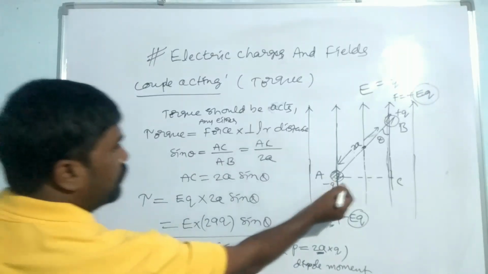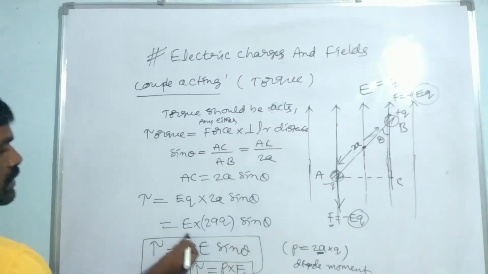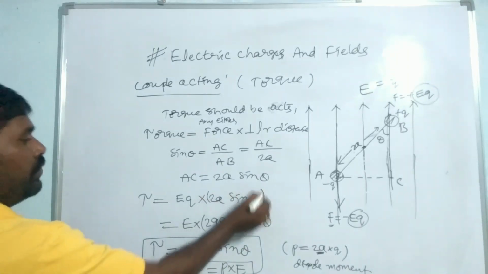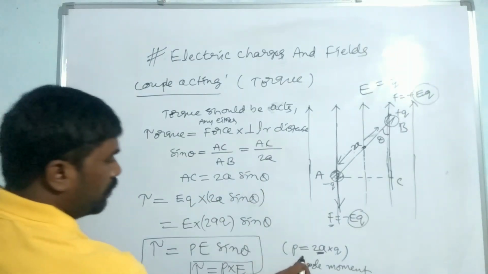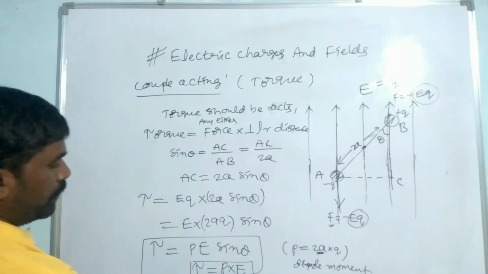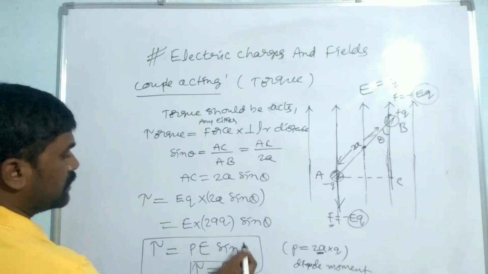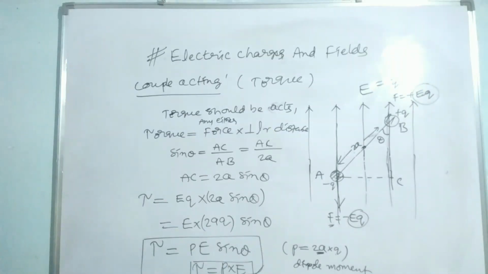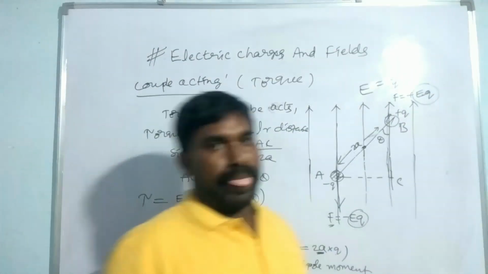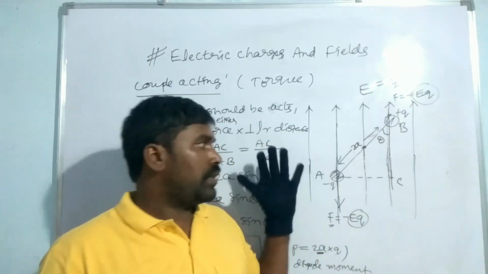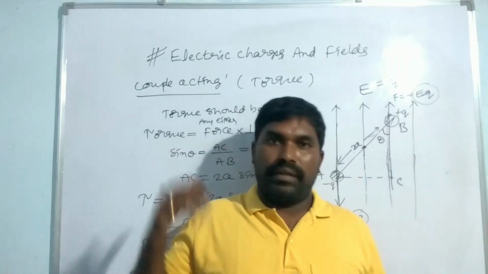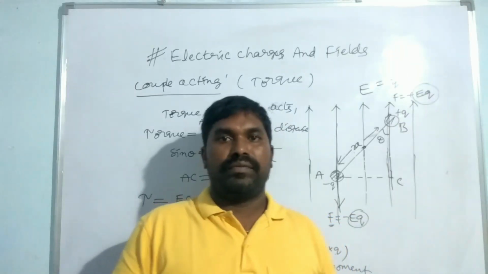The perpendicular distance is AC from the diagram. You have to find that AC is equal to 2A sin theta, where 2AQ is the dipole moment P. It is equal to P cross E. It is nothing but PE sin theta. This is the vector form of the couple acting on an electric dipole which is in a uniform electric field. Very, very important. Okay. So this is the IPE question for the couple acting on an electric dipole.